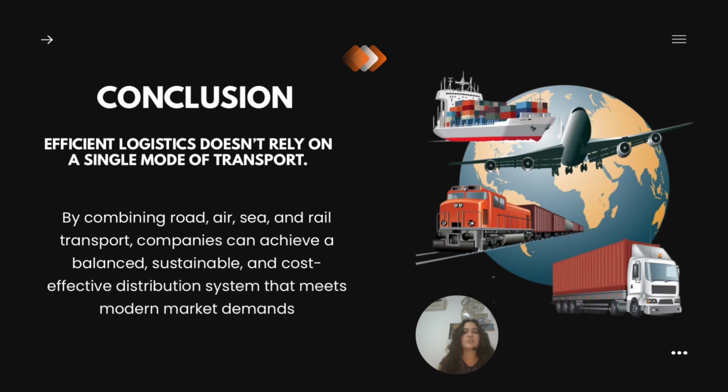To conclude, efficient logistics doesn't depend on just one type of transport. By combining road, air, sea, and rail transport, companies can achieve a balanced and sustainable distribution system, reducing costs, saving time, and minimizing environmental impact. That's why choosing the right vehicle and integrating different transport modes is essential for a smooth, efficient, and modern logistic operation. Thank you so much for your attention.